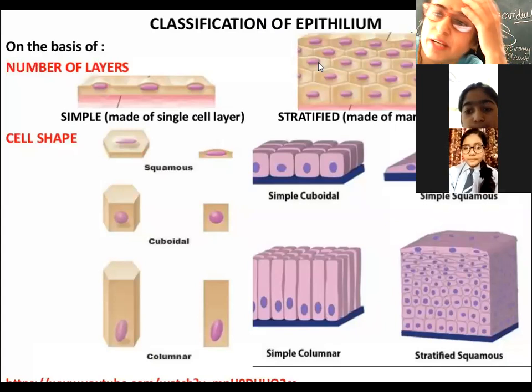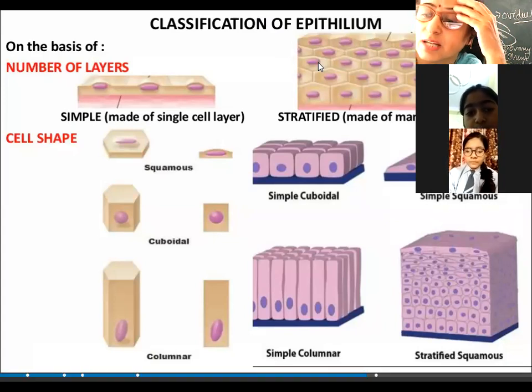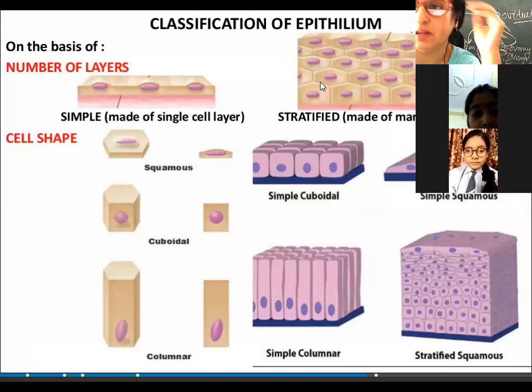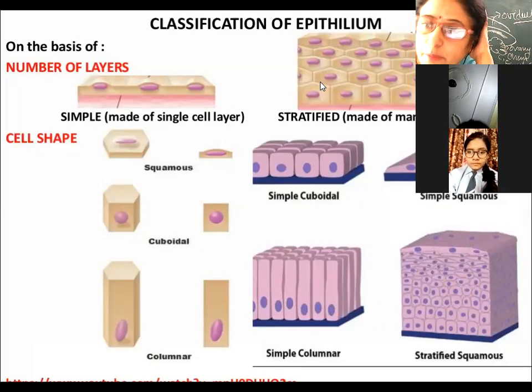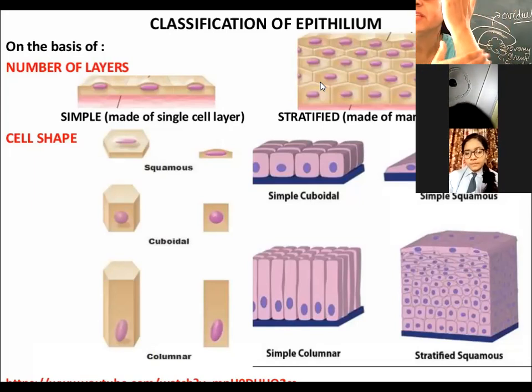These are called gastric juices. These gastric juices are secreted by the columnar epithelia. Is it clear?